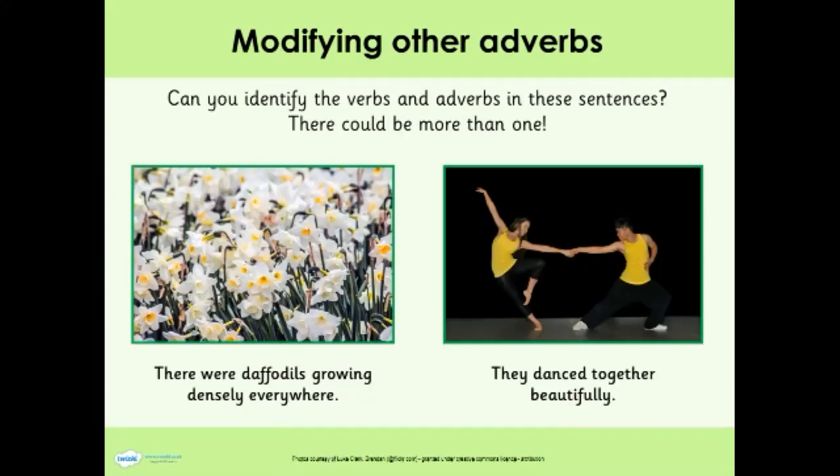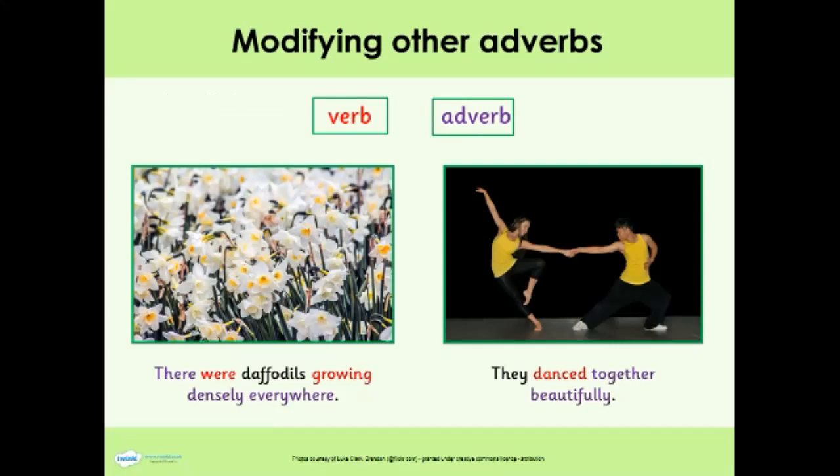Please identify the verbs and adverbs in these sentences. Please remember, there could be more than one. Please pause the video now. Okay, let's look at the answers. So in the first sentence, the verbs are were and growing, and the adverbs are there, densely, everywhere.